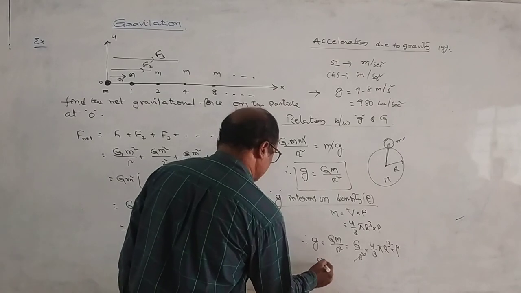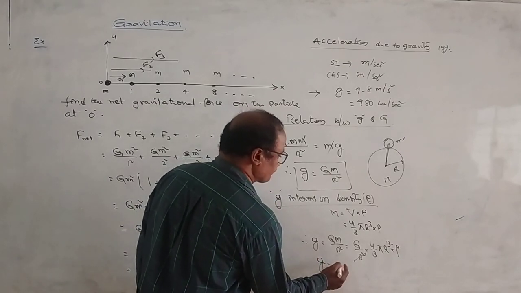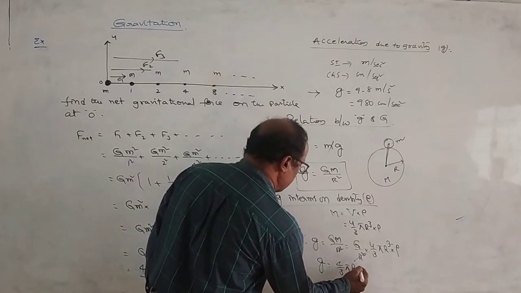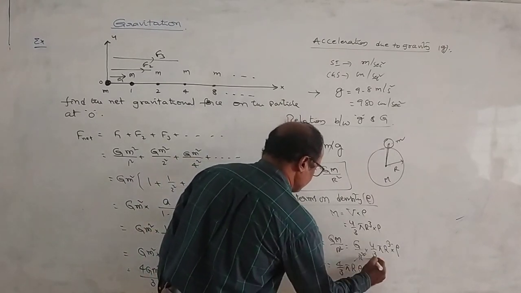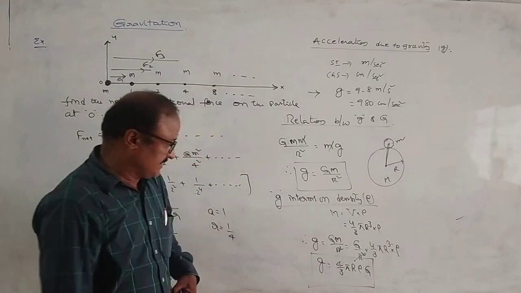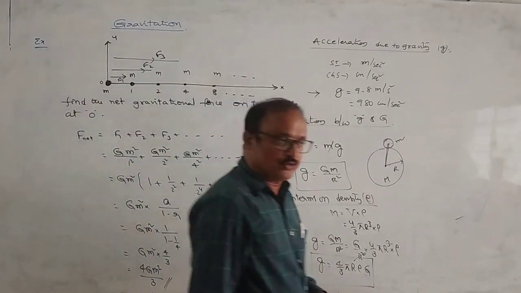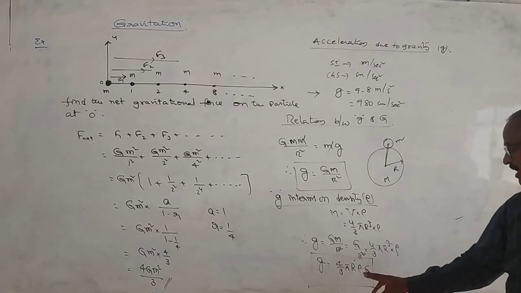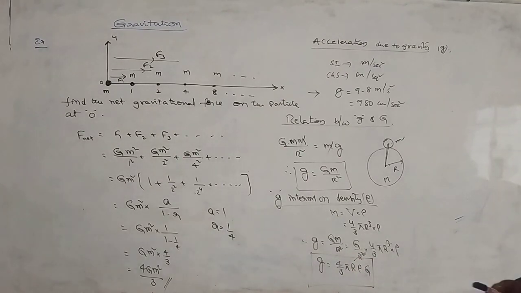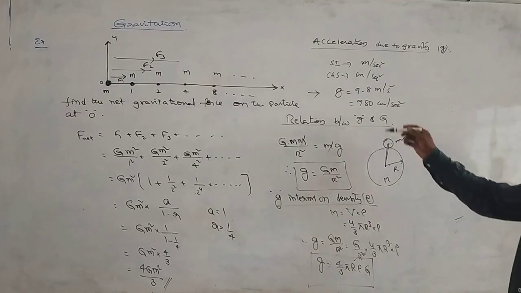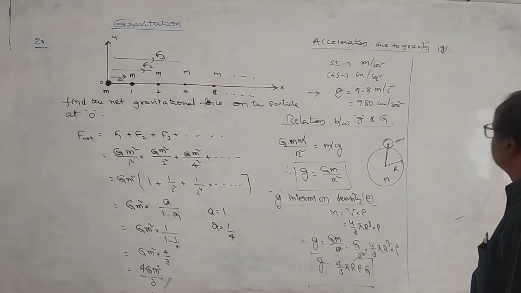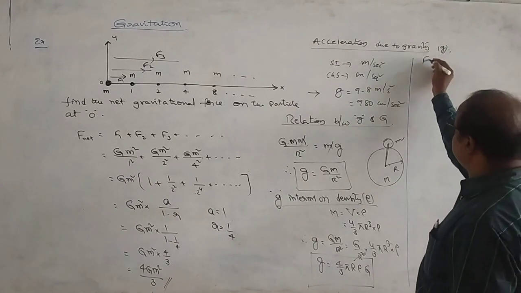So g is equal to 4/3 π R ρ G. Remember this. The relation between acceleration due to gravity and density is given by g = 4/3 π R ρ G. Okay? So this is the concept about the relation between small g and capital G. Next one. What are the factors affecting the value of g?